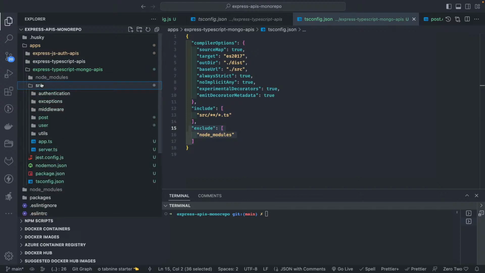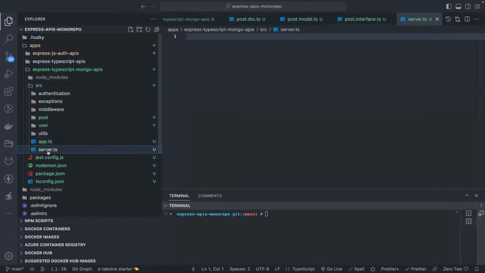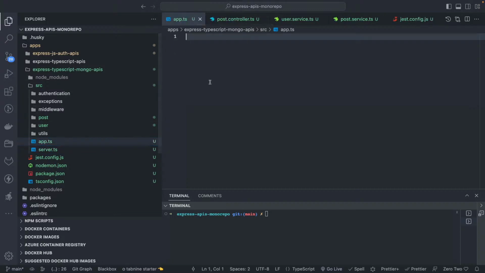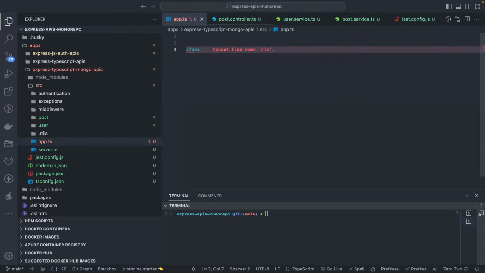Okay, now we can start writing our code for server.ts. In the server.ts, we are going to only initialize things. All the responsibility of the controllers, authentication, all these we are just going to call from here. And here we are just going to create the app instance. So first of all, let's create app, that can be a class App.